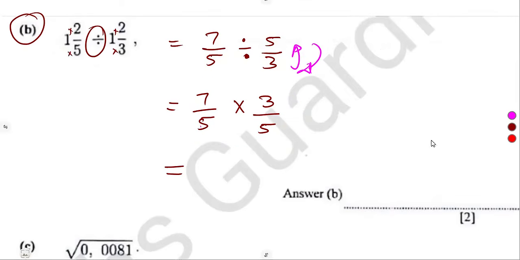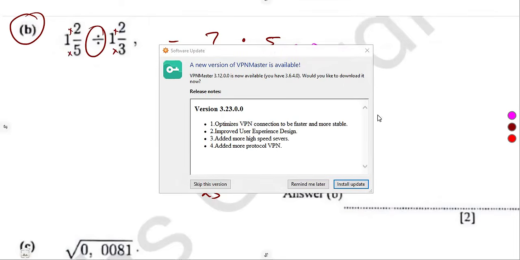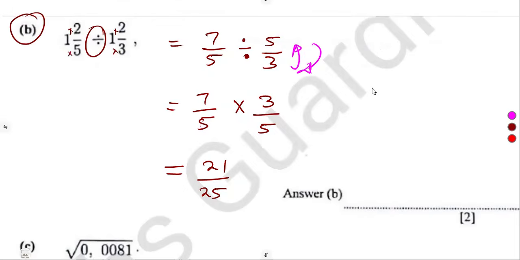So if you've got this, multiply the numerator to the numerator together, that's 21. The denominator to the denominator, which is what? 25. You're done. So that is how you can attempt these typical questions for a division. So remember, Paper 1, they are testing you. Like I always say, when you're answering questions, make sure that you understand what you are dealing with, the type of question that you are given there.